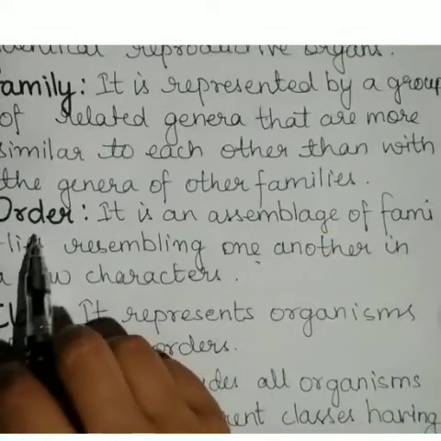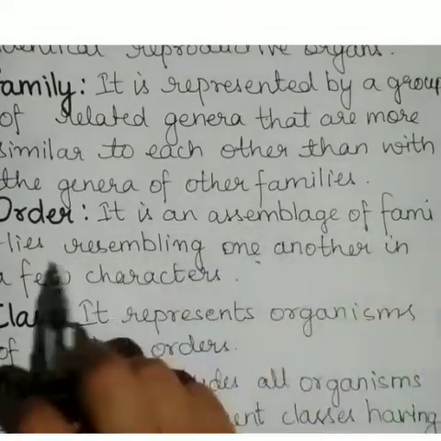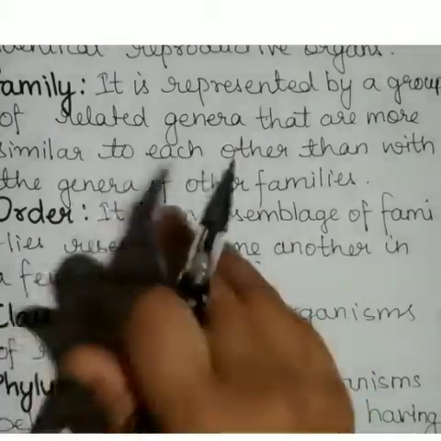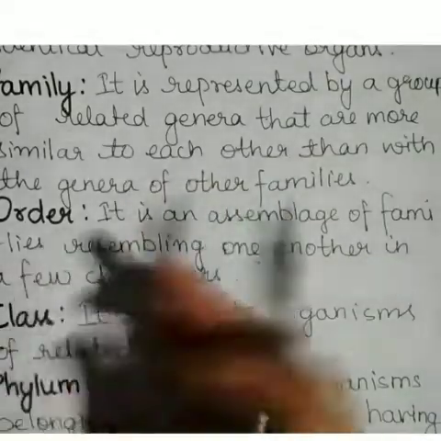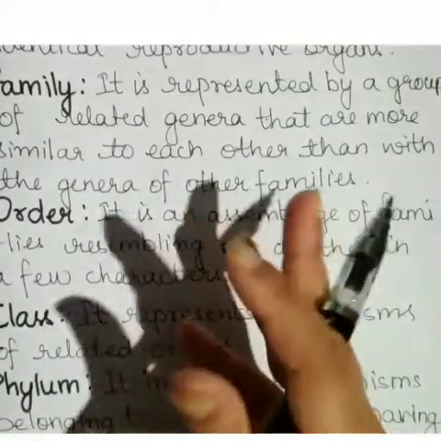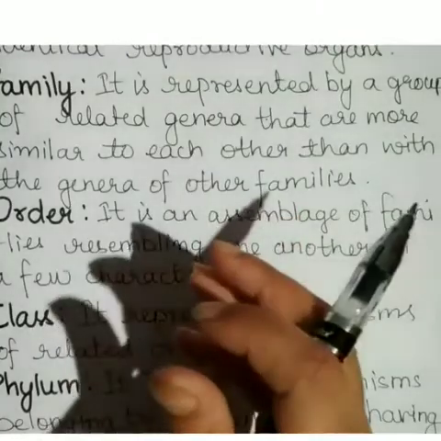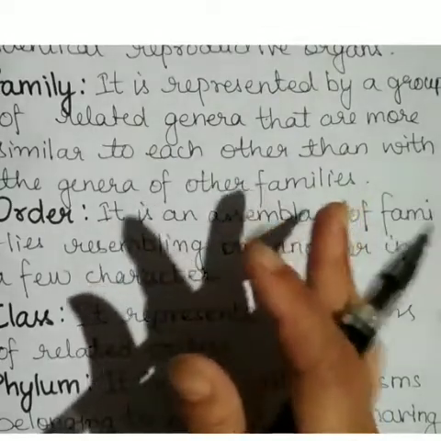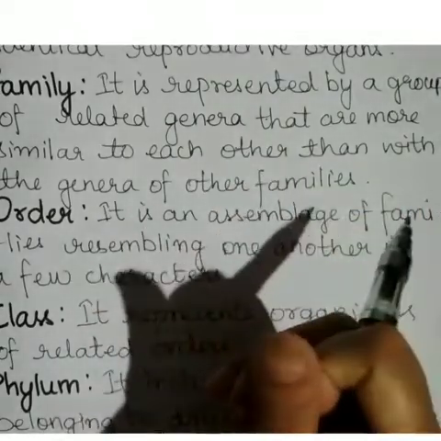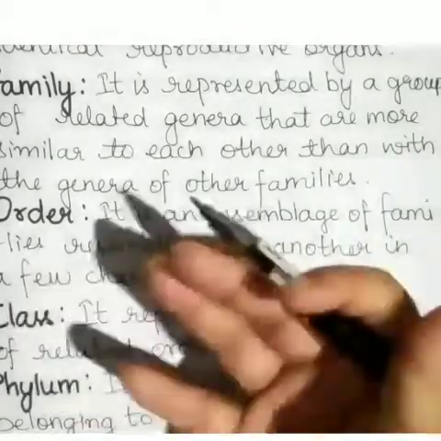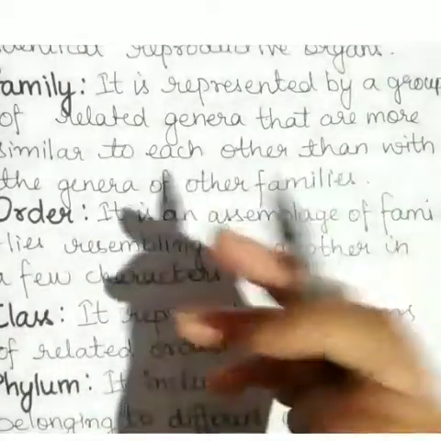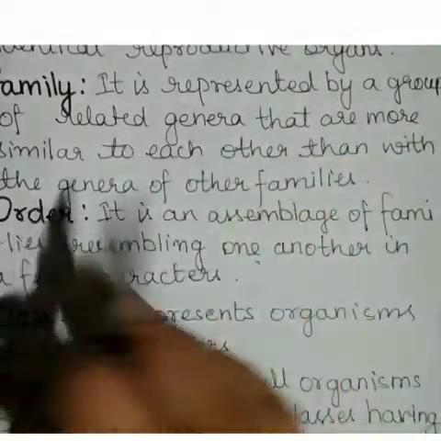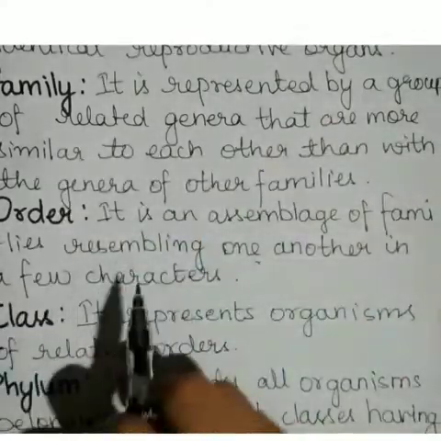Then comes order. Order is an assemblage of families resembling one another in a few characters. For example, a tiger and a wolf share common characteristics such as jaws with powerful incisors, which are the front teeth, and large sharp canines, which are used for tearing flesh. So they are adapted for flesh eating. Hence both are placed in the same order, Carnivora.